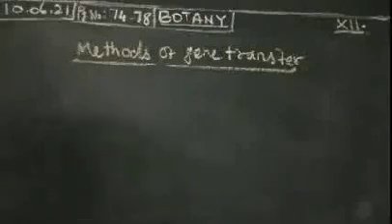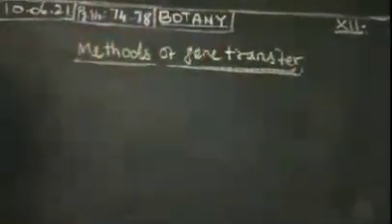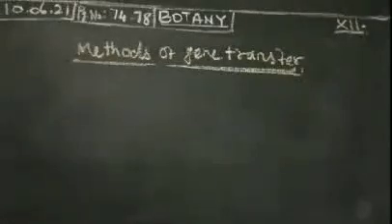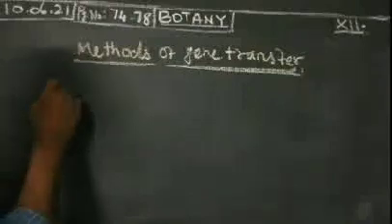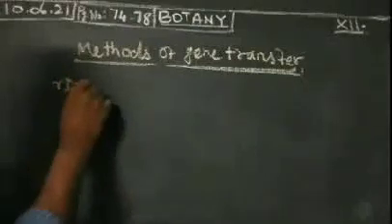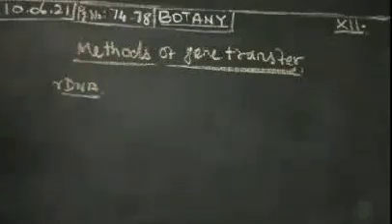First of all, you have to know what is meant by gene transfer. The genes are transferred from one organism to another organism. That technique is called the method of gene transfer. The recombinant DNA, the rDNA, will be introduced into one organism or one plant cell.